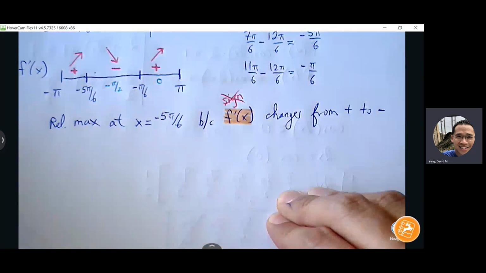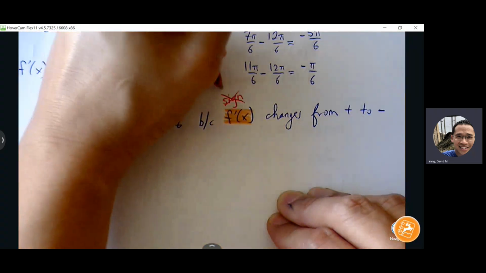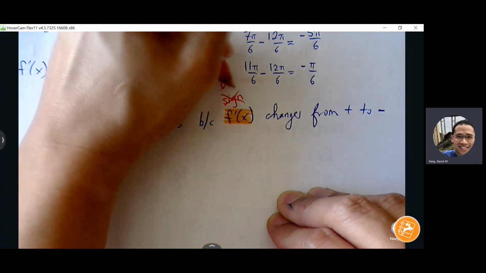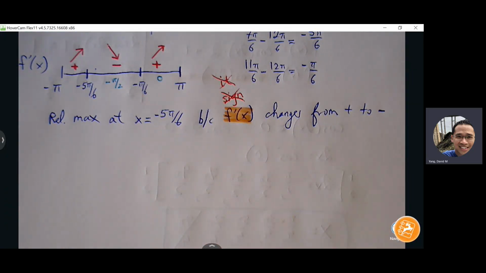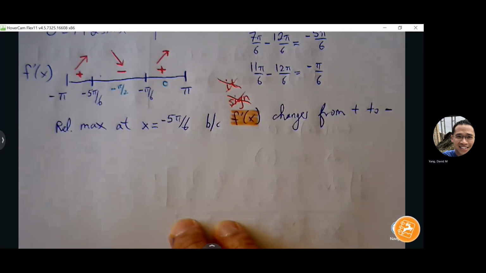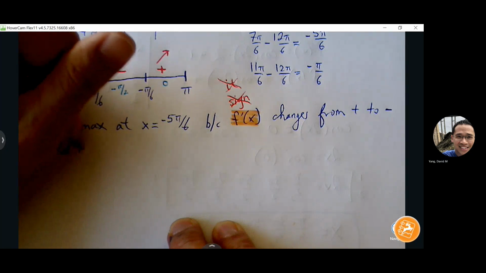That's not clear enough. Or they use the word "it," not clear enough either. You want to name whatever you're working with. If you give those vague statements, you won't earn credit. They'll find a way to take off points on AP exams too. So, okay, relative min.